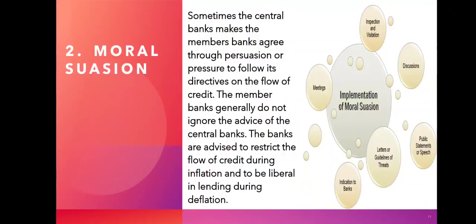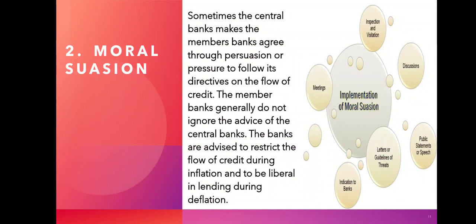The second qualitative measure of monetary policy is moral suasion. Sometimes the central banks make the member banks agree through persuasion and pressure to follow its directives on the flow of credit. The member banks generally do not ignore the advice of the central banks.